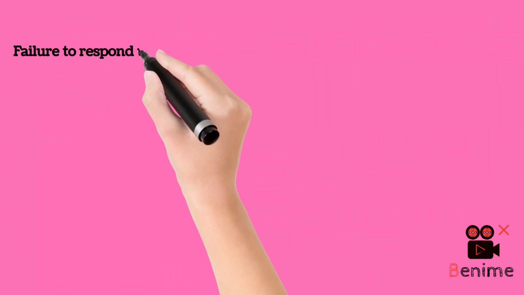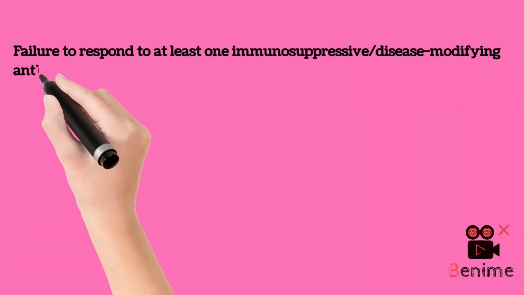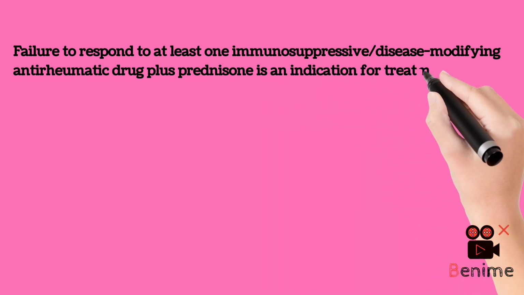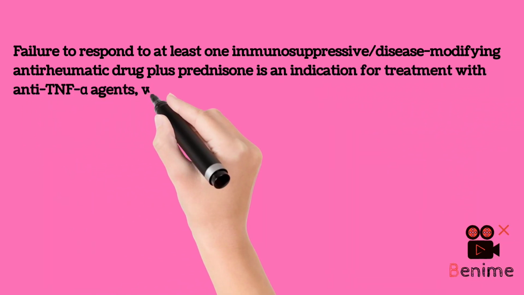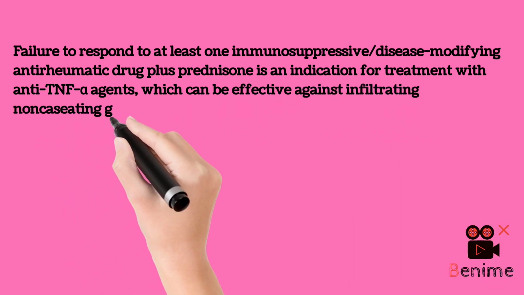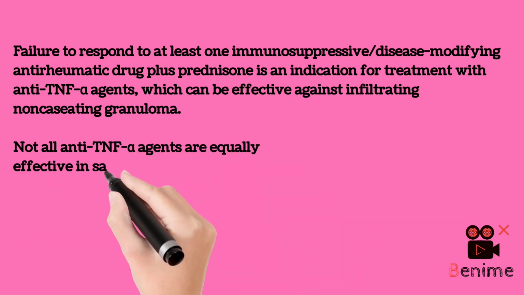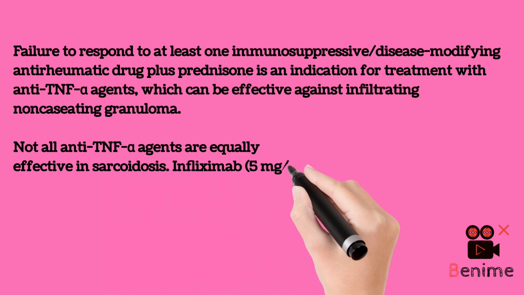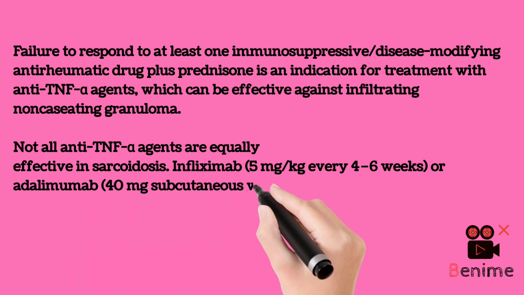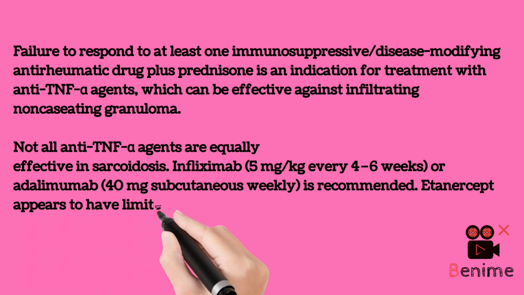Failure to respond to at least one immunosuppressive, disease-modifying antirheumatic drug plus prednisone is an indication for treatment with anti-TNF-alpha agents, which can be effective against infiltrating non-caseating granuloma. Not all anti-TNF-alpha agents are equally effective in sarcoidosis. Infliximab 5 mg per kilogram every 4 to 6 weeks, or adalimumab 40 mg subcutaneous weekly, is recommended. Etanercept appears to have limited benefit.